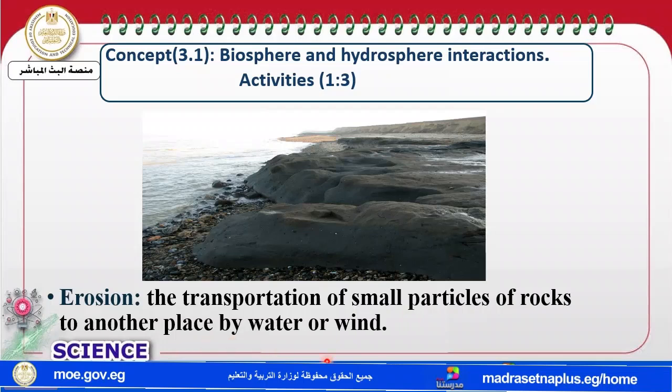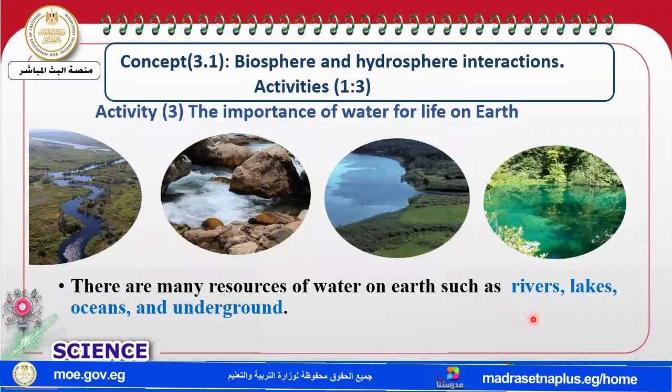So that's erosion, my dear students: transportation of small particles of rock from one place to another by wind or water. So there is interaction between what and what? Water, hydrosphere. Rocks represent the geosphere. So all of these are interactions between the spheres.